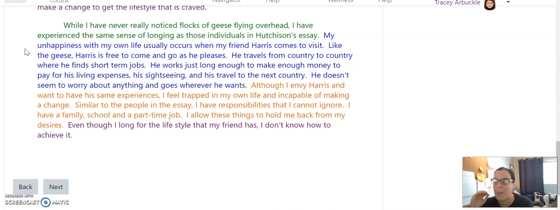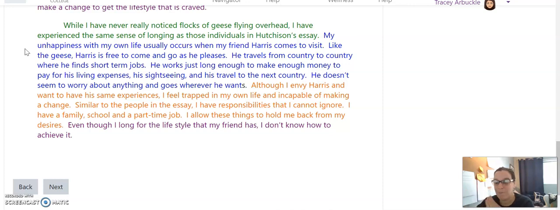Now they're going to analyze how this connects to the thesis. "Although I envy Harris and want to have his same experiences, I feel trapped in my own life and incapable of making a change." So this person wants the freedom Harris has, but is not able to do it. "Similar to the people in the essay, I have responsibilities that I cannot ignore. I have a family, school, and a part-time job. I allow these things to hold me back from my desires. Even though I long for the lifestyle that my friend has, I don't know how to achieve it." So this person is very much connecting with that idea of individuals wanting to be free, but then not taking any action to do it or not knowing how to do that.